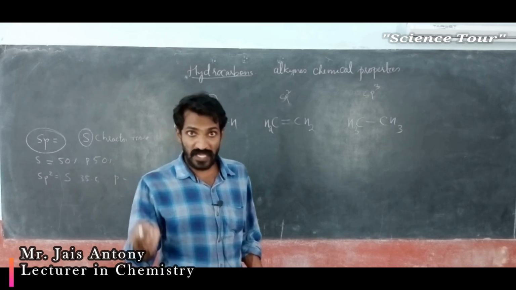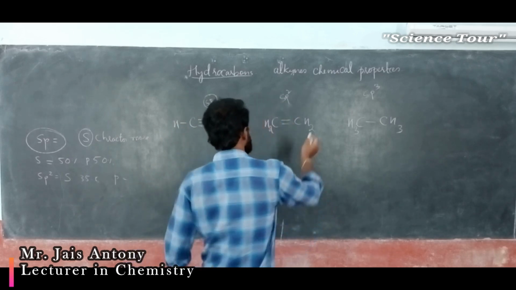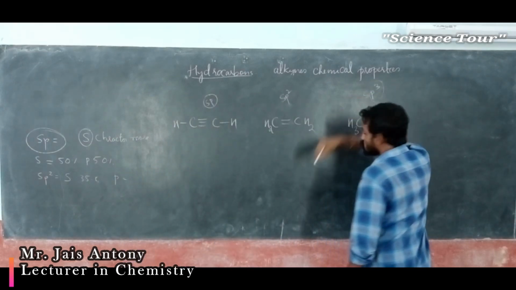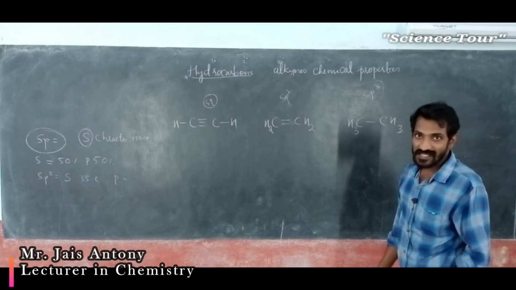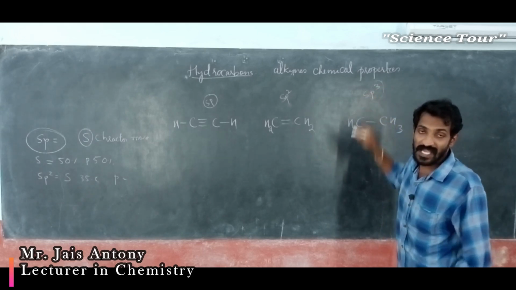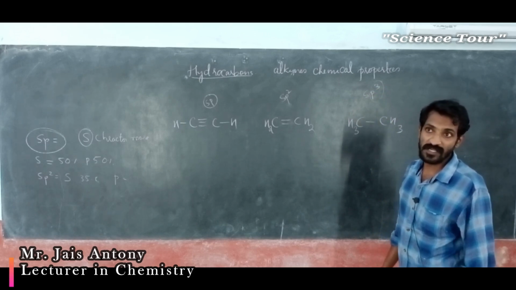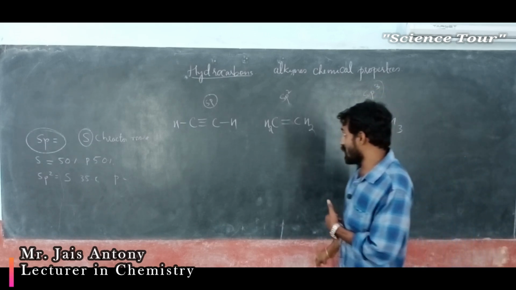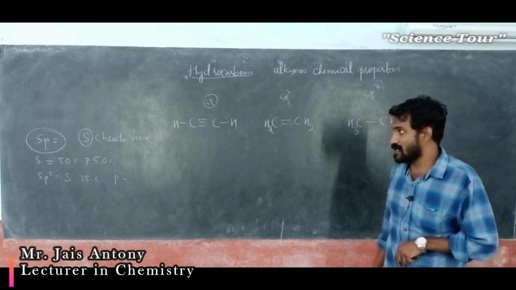In sp3, P character is more. S character is very less. Here P character is around 75%. S character is only 25%. These are the differences in these three actually. sp, sp2, sp3, my dear students.